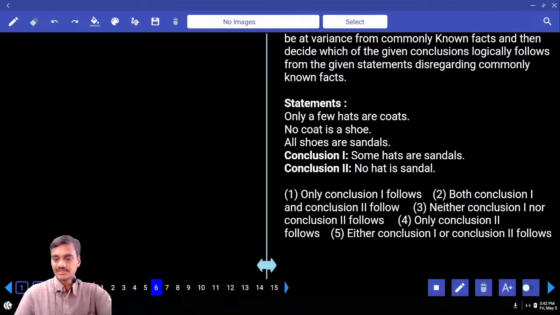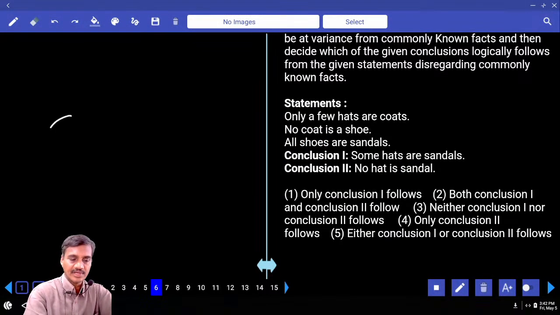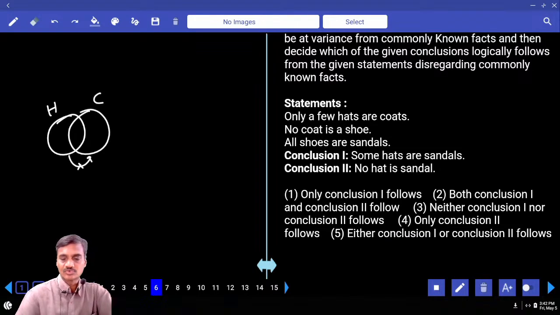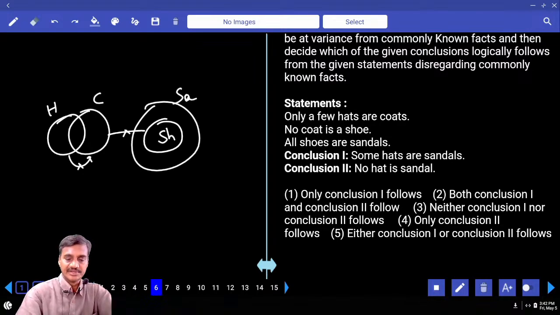Then 6 to 8. Syllogisms, model number 1. Only a few hats are coat. Only these are the hats which are coat but not all. Only some hats are coat but not all. No coat is a shoe. No intersection between coat and a shoe. All these shoes are what? All shoes are sandals.